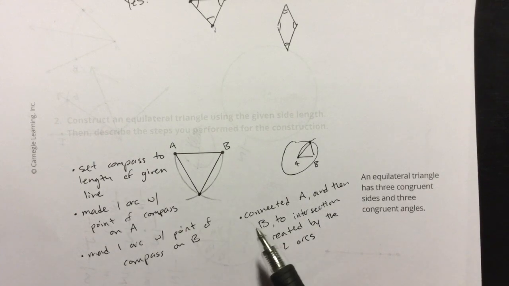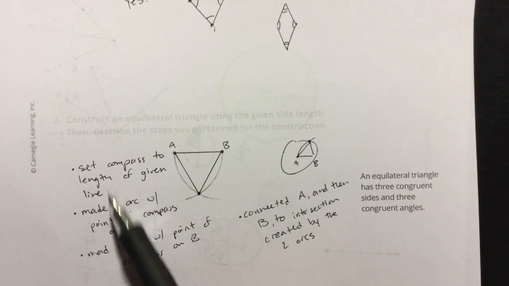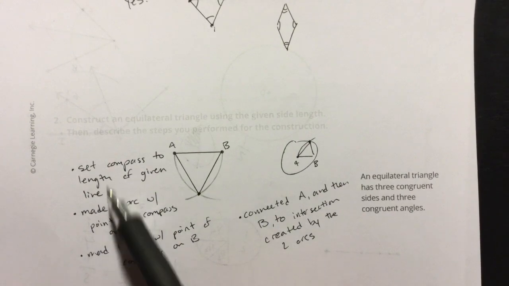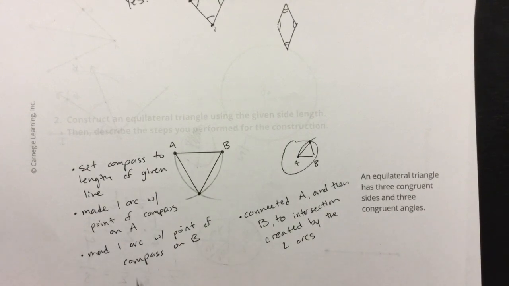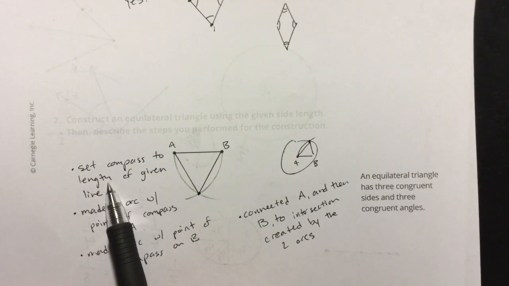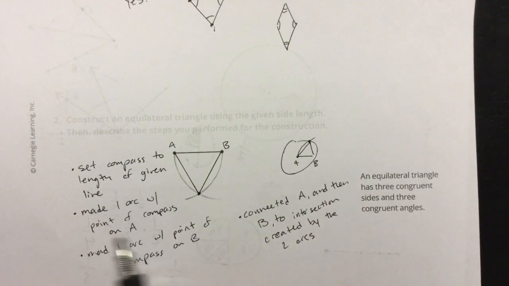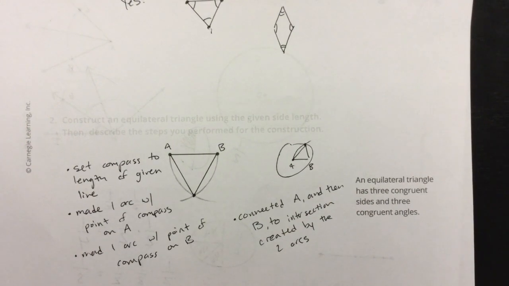So you can go this in depth if you want. If you did a different process, obviously this would look different for you. But regardless, you would want to put all of your steps here. So maybe if you wanted to skip this step about setting the compass, you wouldn't necessarily need to put that, but you would still want to say how you constructed your arcs, why you constructed them, right? And then go on from there. So there you go. So that was number 2.